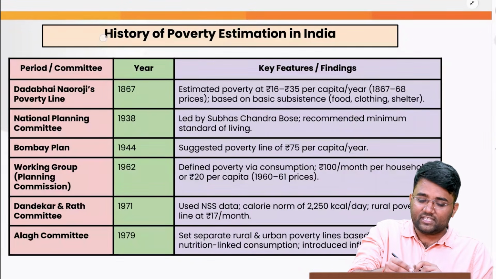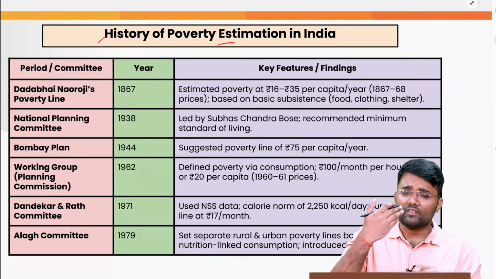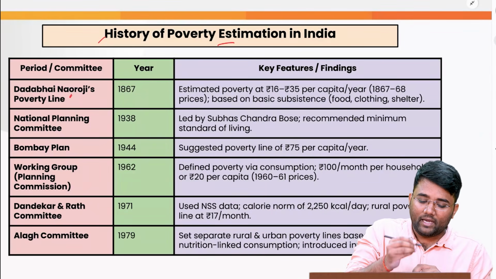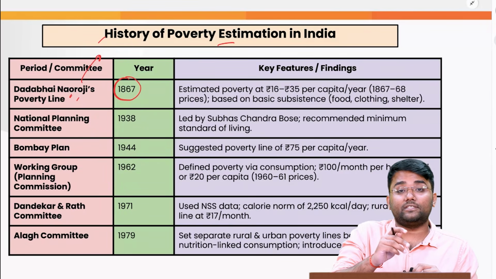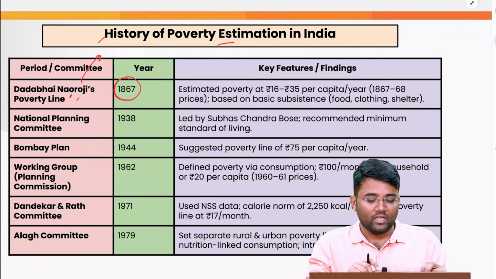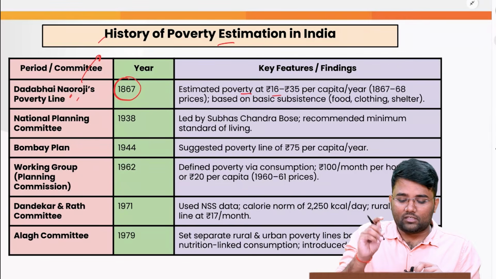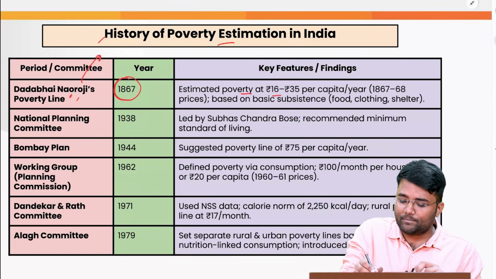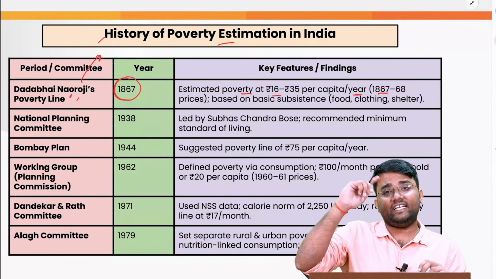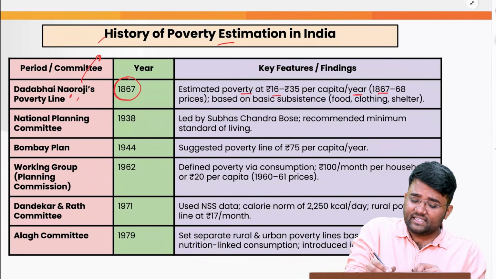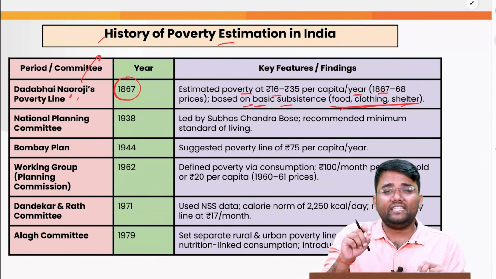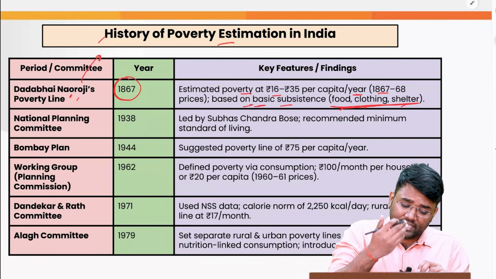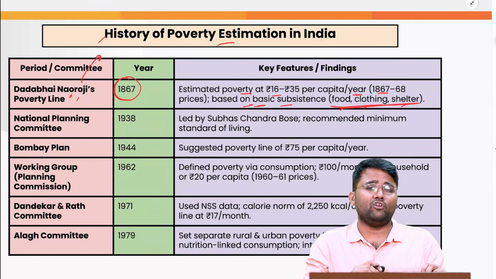Now, if we look into the history of poverty estimation in India, even before independence, there was Dadabhai Naoroji's poverty line that came in 1861. He was one of the first persons to be a part of the British Parliament, and he estimated poverty at 16 rupees to 35 rupees per capita per year, and that too at 1867-68 prices. This was based on basic needs like food, clothing, shelter, etc., whether people are able to access or fulfill these basic needs or not. And he also gave the drain of wealth theory.